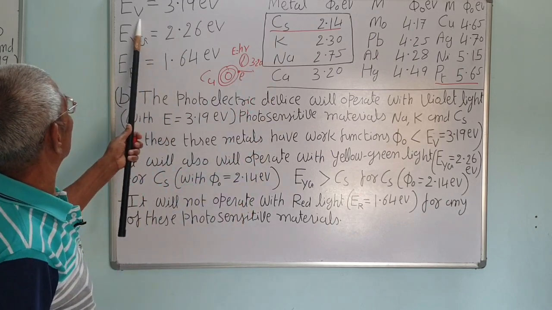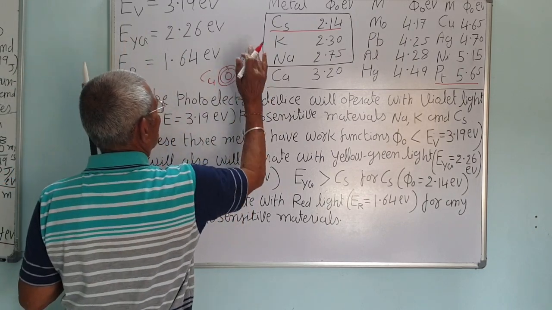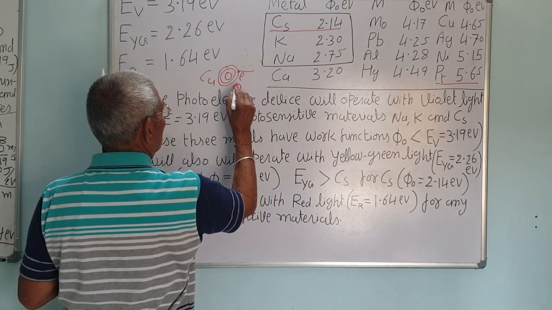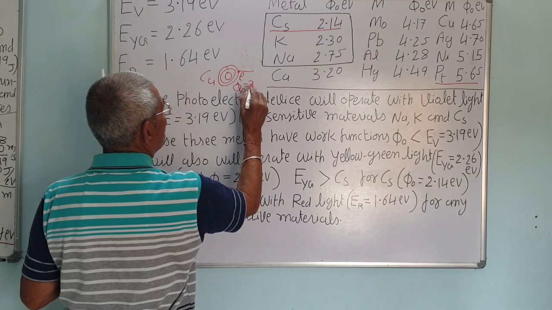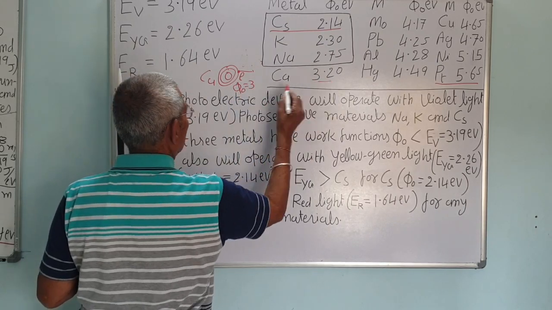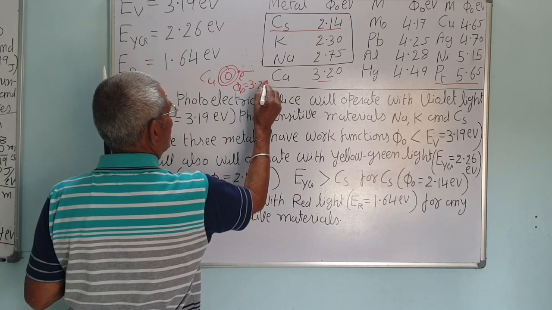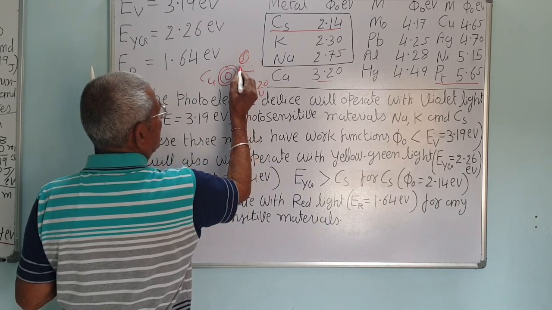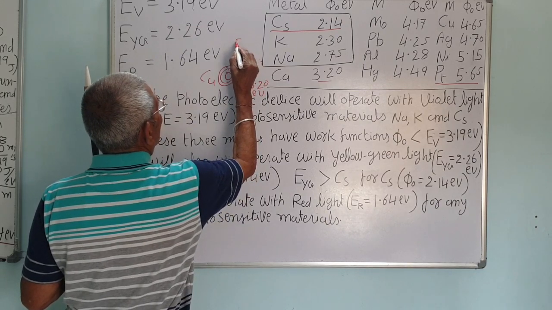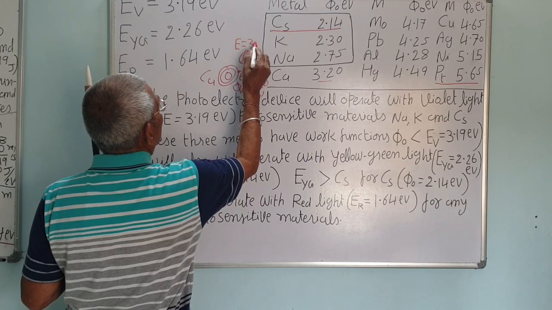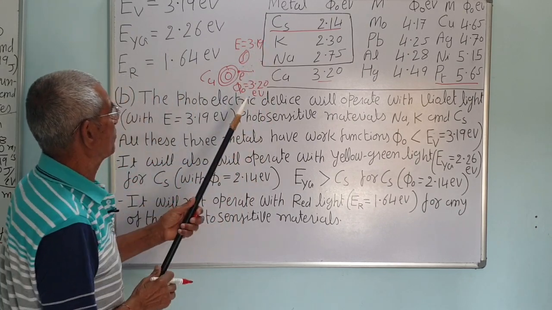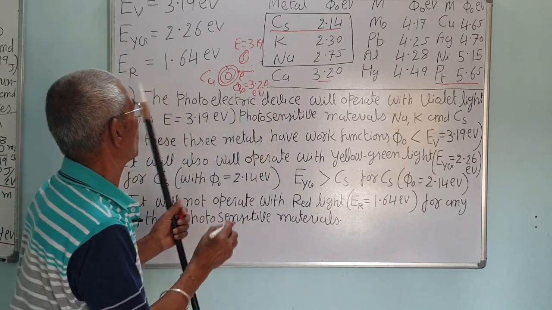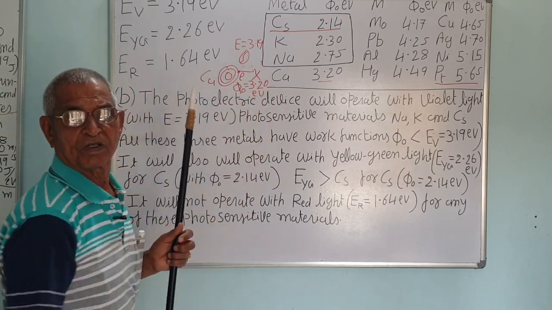Here in our question, the violet photon has energy 3.19. It is just 0.01 less. It won't liberate, it won't remove the electron.